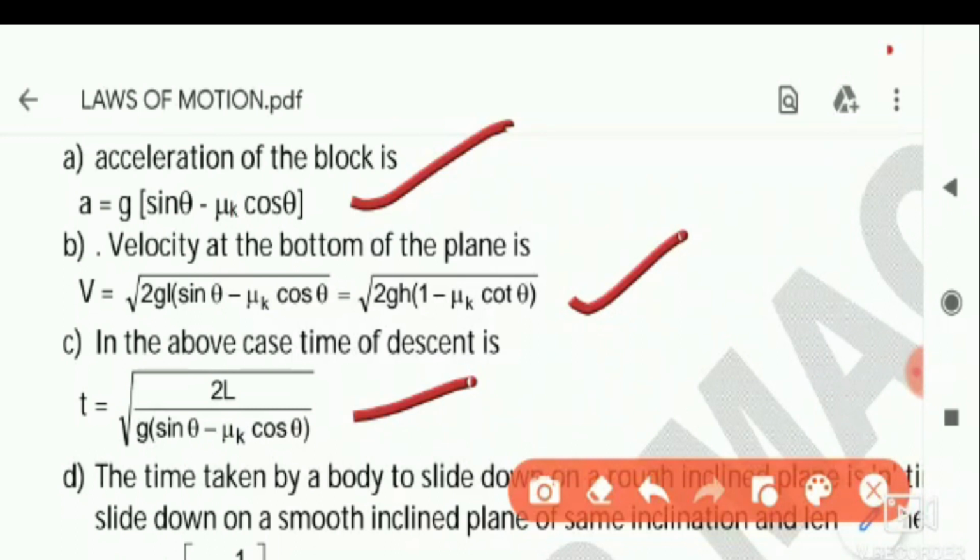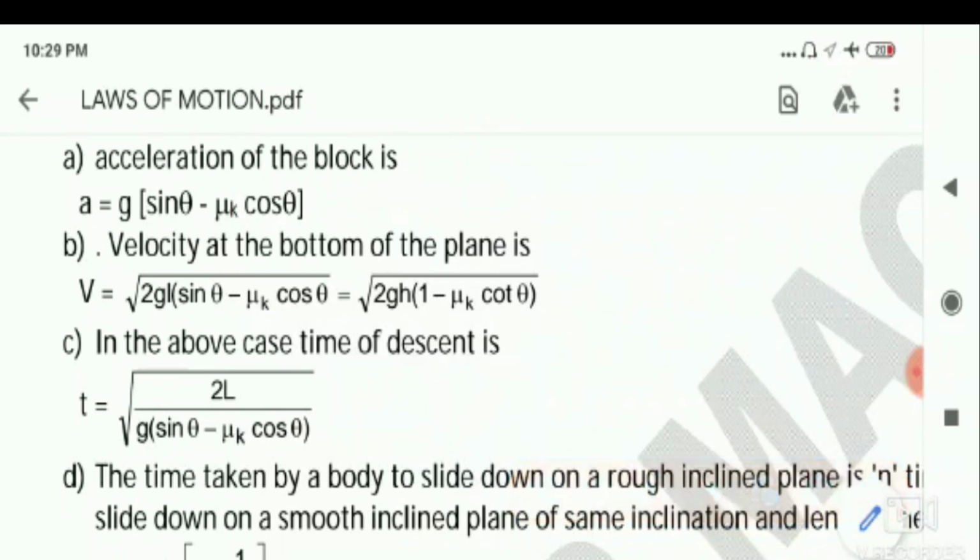If acceleration is coming, by using the formula v square minus u square is equal to 2as, you can find out this. And this one also, s is equal to half at square, you can get this. So finding acceleration, velocity and time, three formulae ready made I gave you.